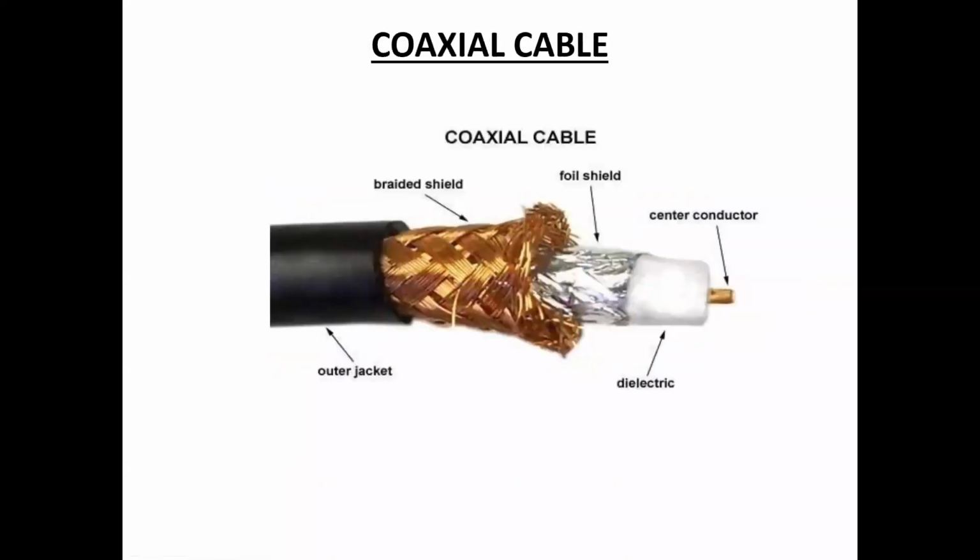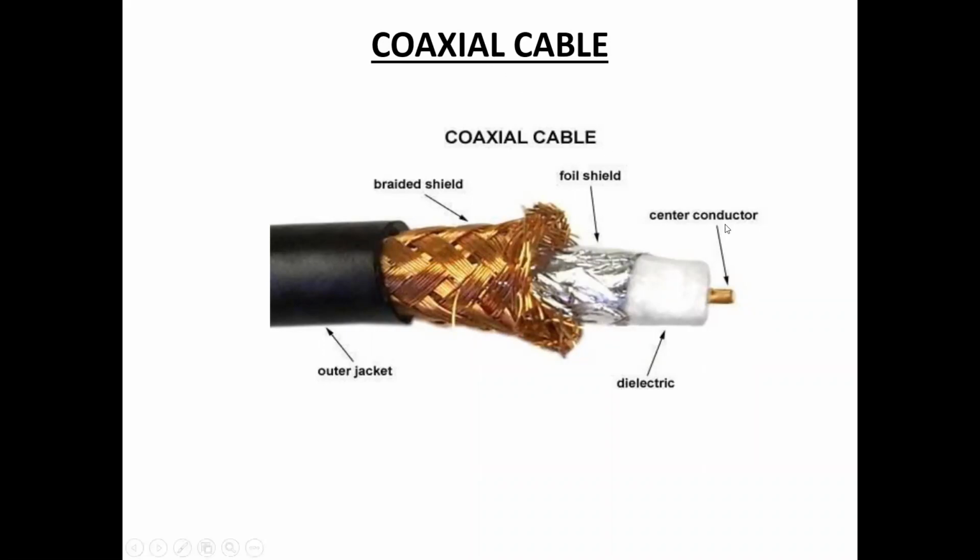Next one, coaxial cables. Coaxial cabling has a single copper conductor at its center, the center conductor. Next, a plastic layer provides insulation between the center conductor and the braided metal shield. This braided shield helps to block any outside interference from motors or any other computers.